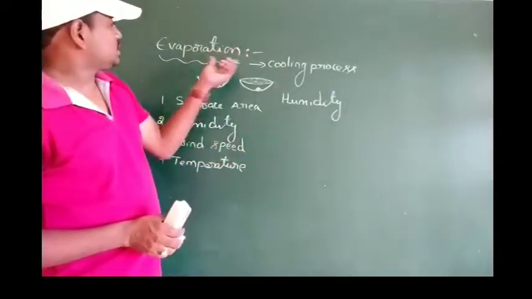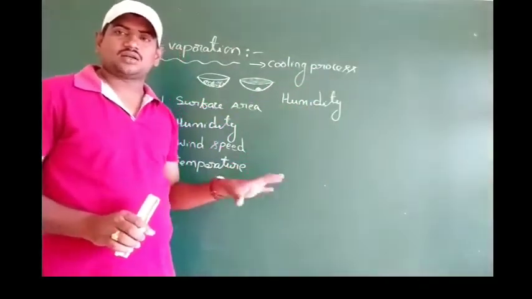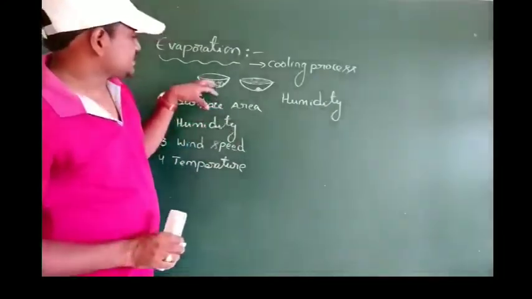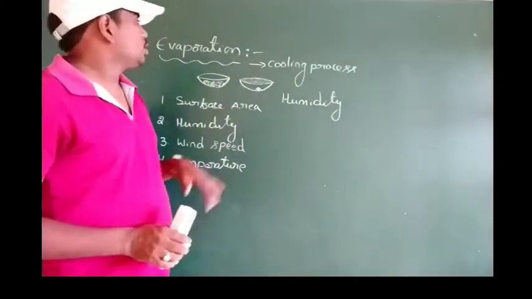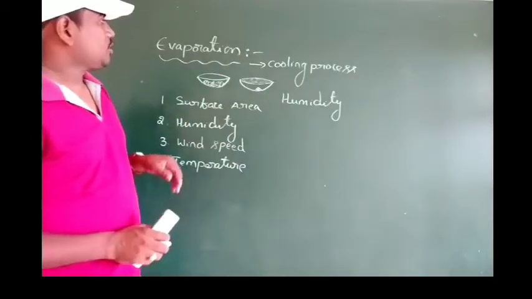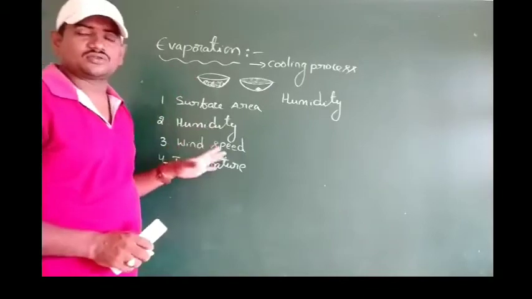And one more important thing is that evaporation is a cooling process. The reason is that during evaporation the energy of the system decreases. It results in lowering of temperature, so it is a cooling process. We can also define evaporation in another way.